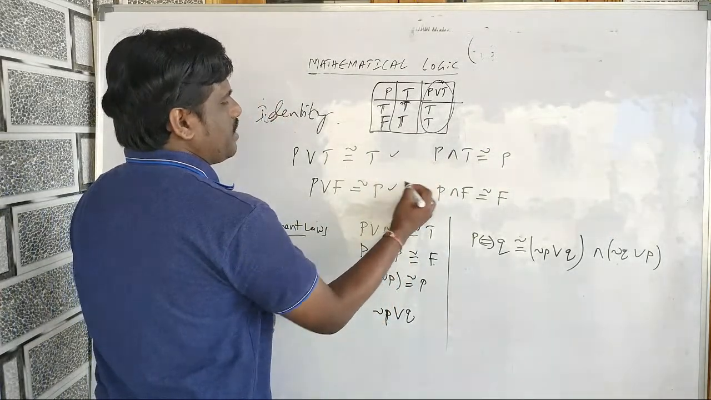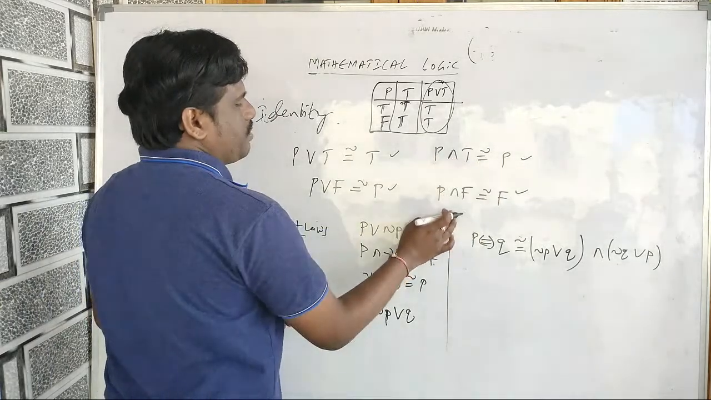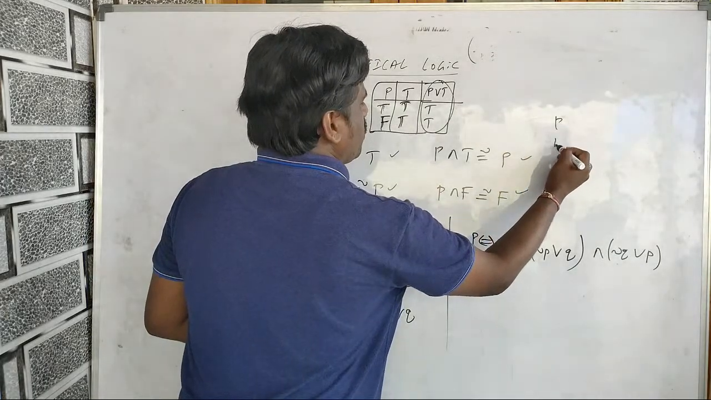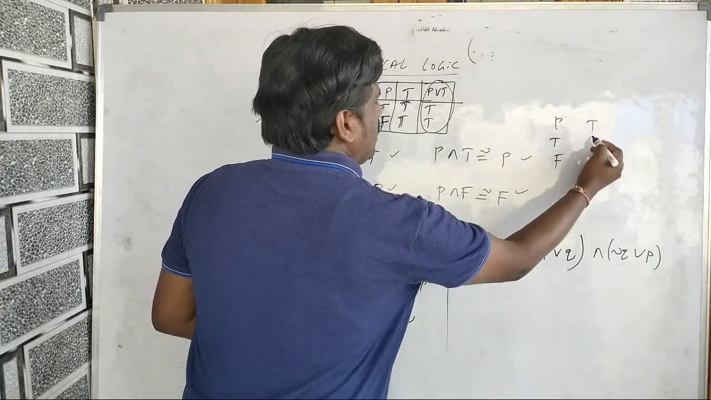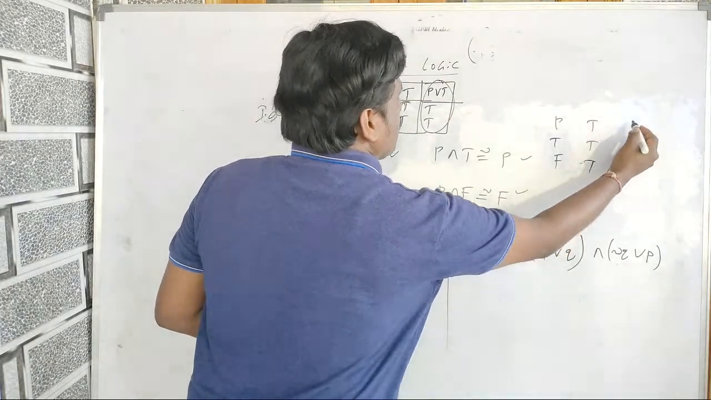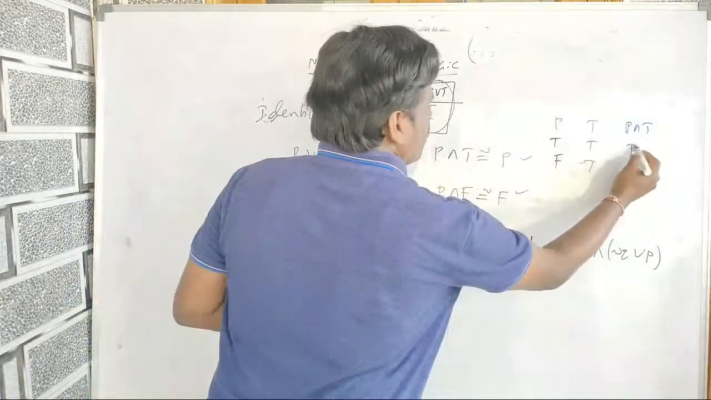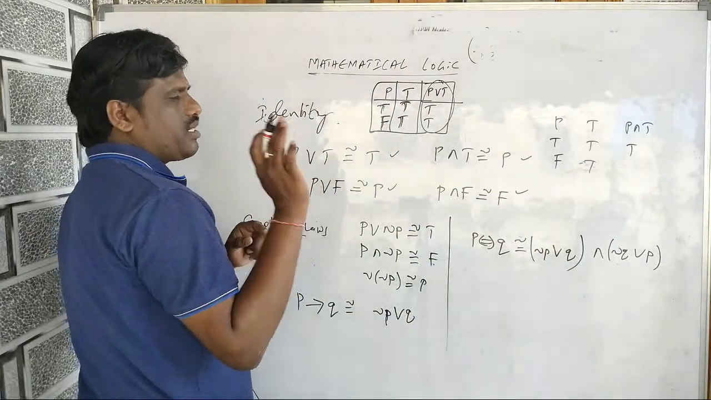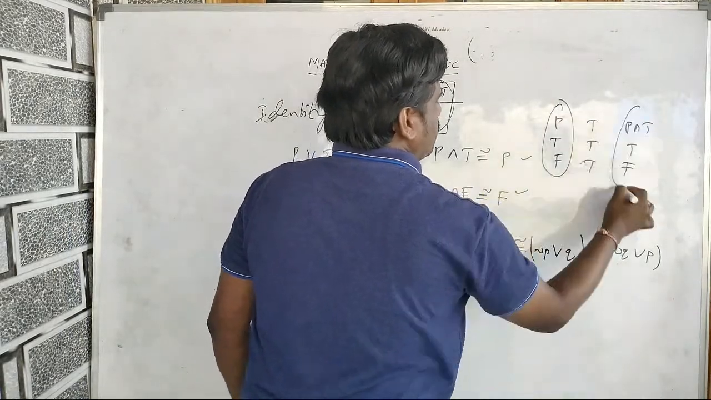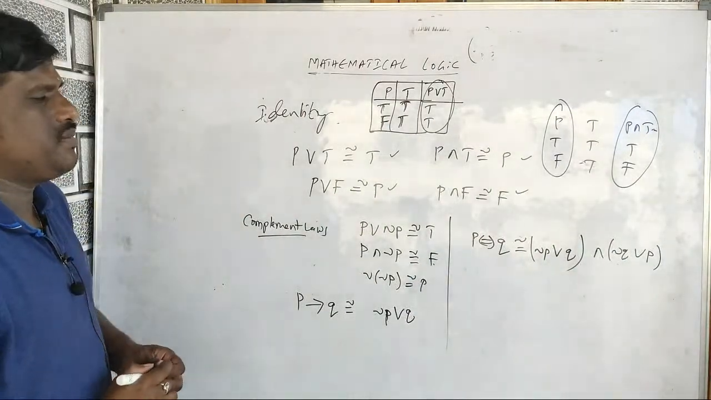These are important properties, which will be used in future. P and T will give you P. P and F will give you F. You can check P and T: P is TF and T is TT. T and T gives T, F and T gives F. So I am getting the P statement again. P and T is equal to P. So these are the proofs.